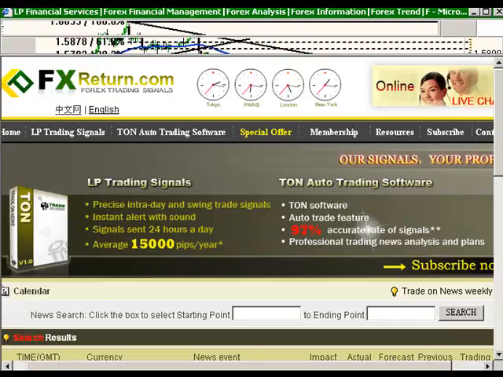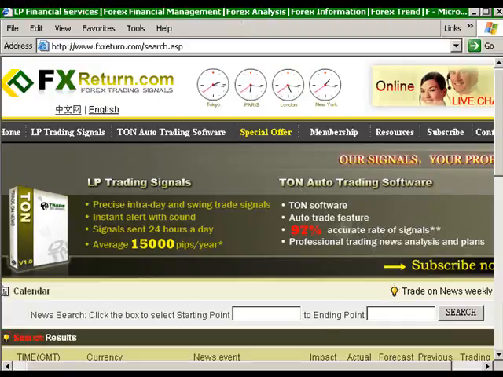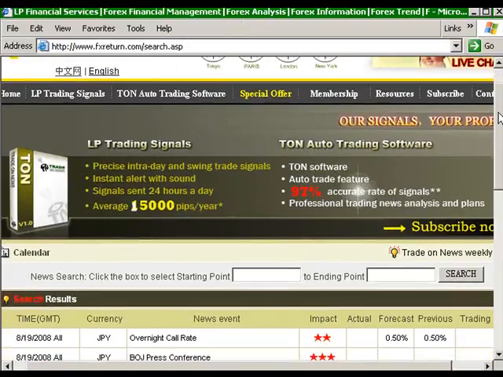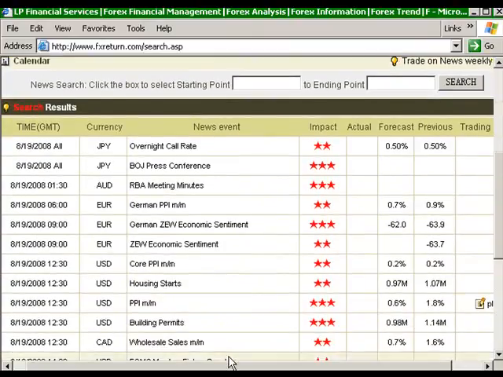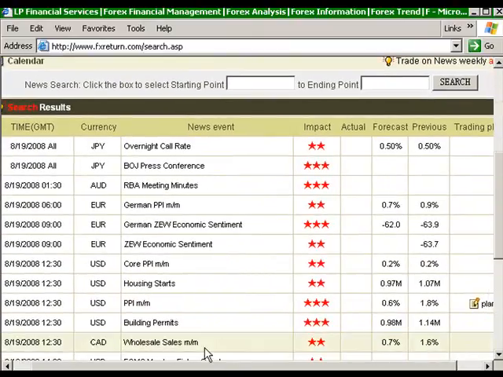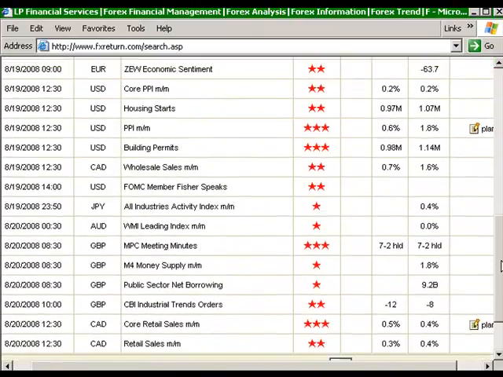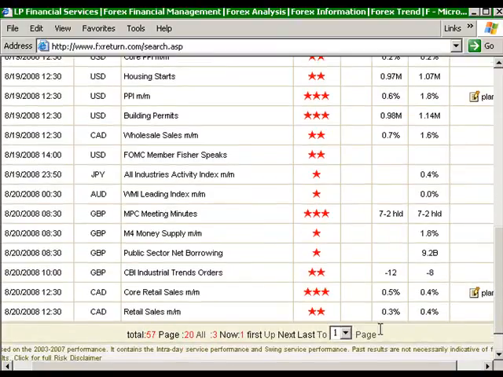For the coming week, we've got quite a bit of news that can impact us. If you go to our website at fxreturn.com, you can see our monthly calendar, and it starts off tomorrow morning with our U.S. PPI figures. High impact number, looking for a forecast of 0.6 as opposed to the previous number of 1.8. We have a TON trade on news plan for that event. And then we have our Canadian core retail sales followed up on Wednesday at 8:30 a.m. Eastern Time, 12:30 GMT. High impact, 0.5% is the forecast, and we have a TON trade on news plan for that.